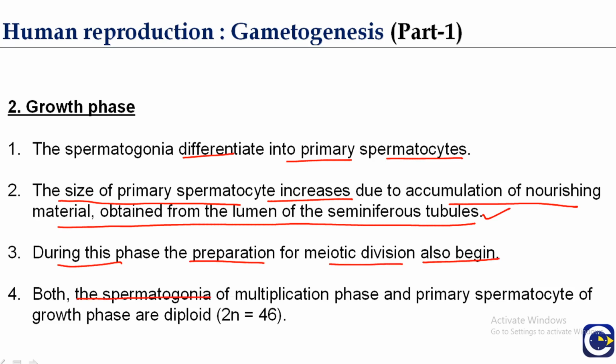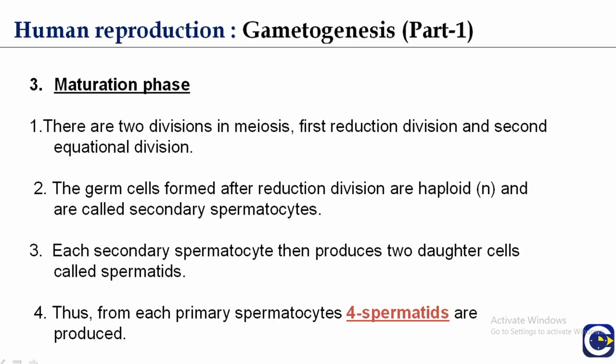Both the spermatogonia of the multiplication phase and the primary spermatocytes of the growth phase are diploid, because there is no division here, so the number of chromosomes remains the same, 2n equals 46 in humans. The growth phase is further followed by the maturation phase.